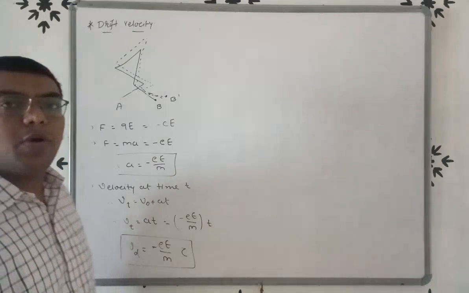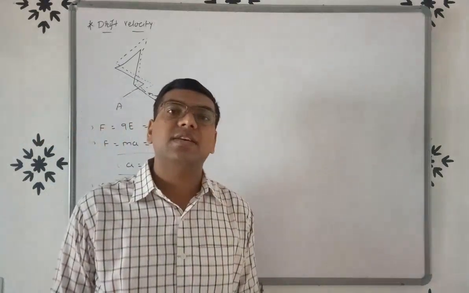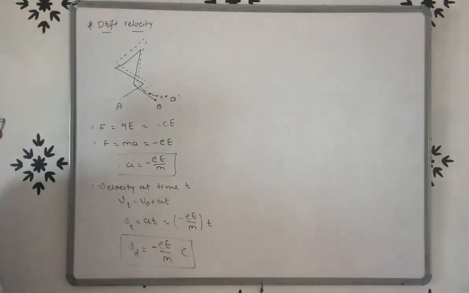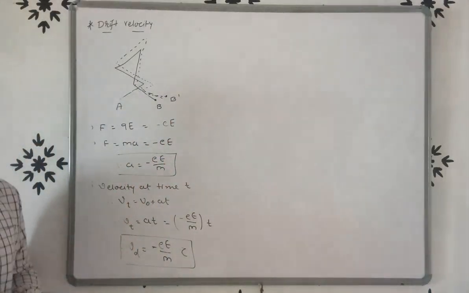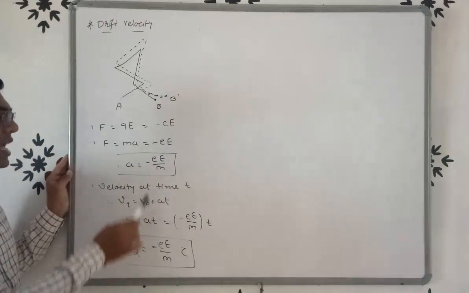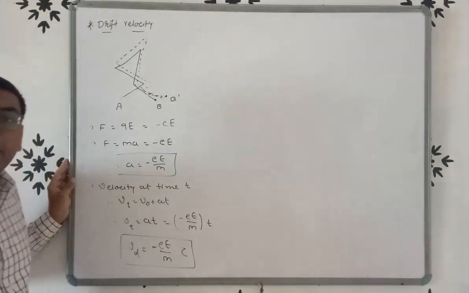Now if we want to define velocity at time t for electron, then v is equal to v0 plus at. So Vt is equal to v0 plus at. v0 is 0, so Vt is equal to at. But we know that a is equal to minus eE by m, so Vt is equal to minus eE by m into t.